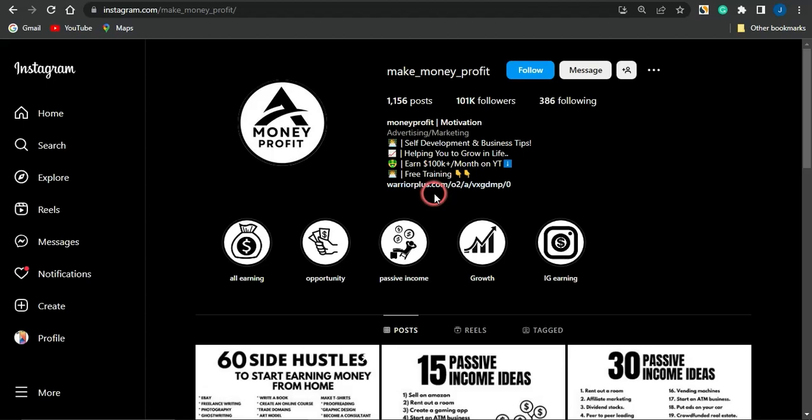your Linktree link. Then once you do that, guys, you want to make sure that you drive as much traffic as you can to your profile page. And how do you drive traffic there? By building your account. So in order for you to build your account, you want to make sure that you are consistent with posting on Instagram.